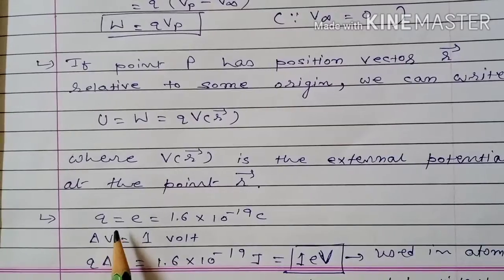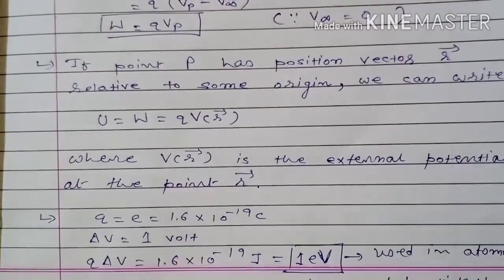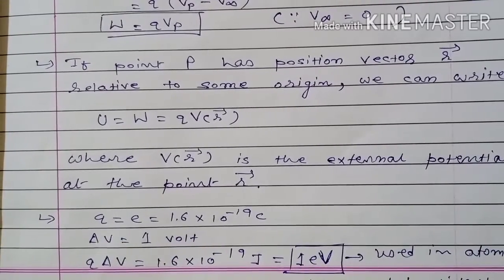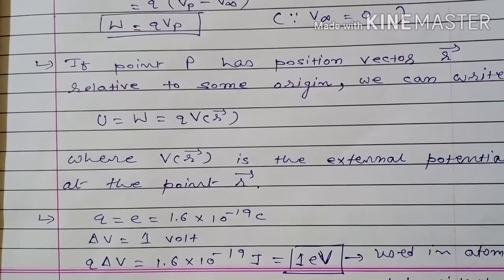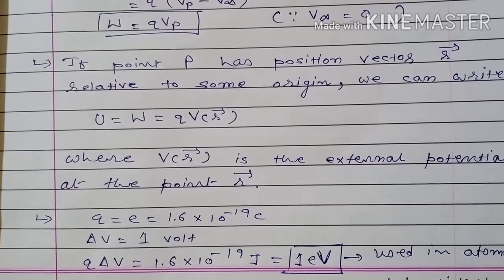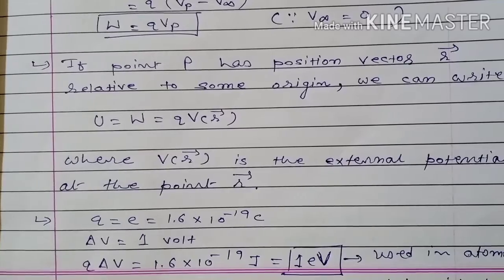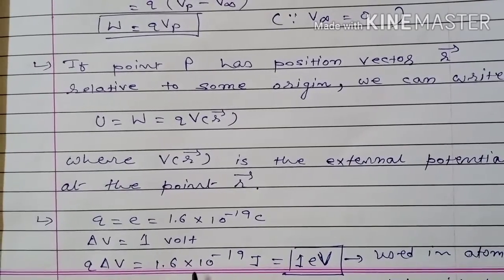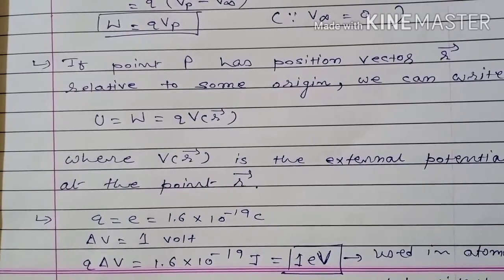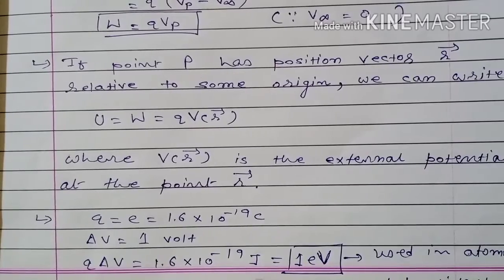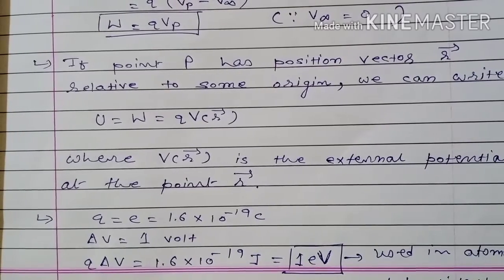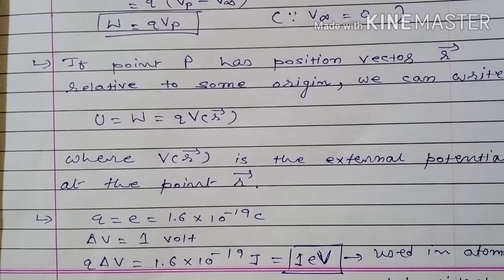When an electron having charge 1.6 times 10 raised to minus 19 coulomb is accelerated under a potential difference of 1 volt, at that time the energy gained by the electron is 1.6 times 10 raised to minus 19 joule, and this value is called 1 eV. eV is nothing but electron volt.